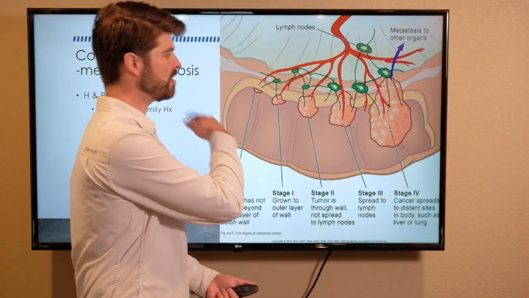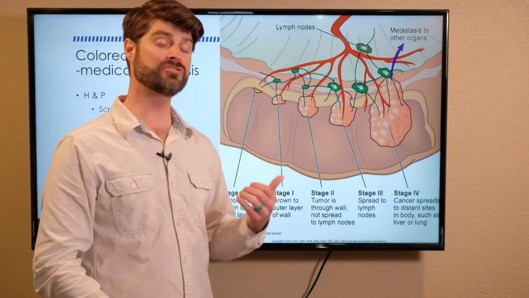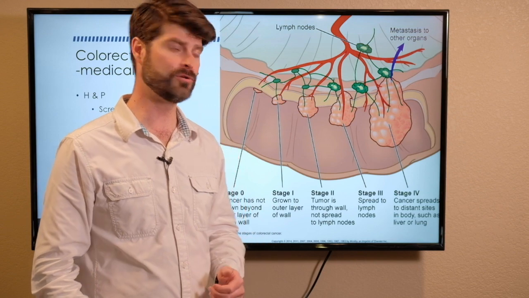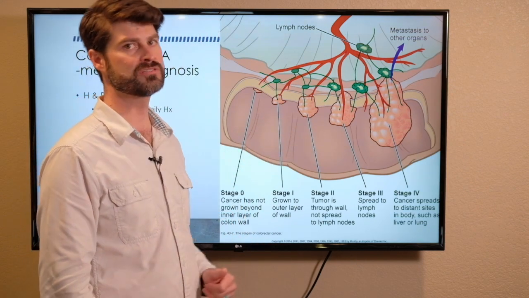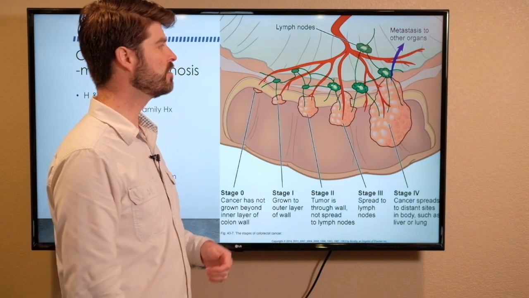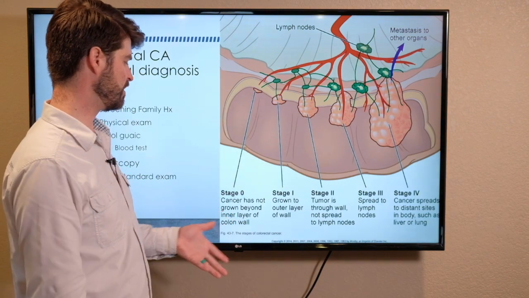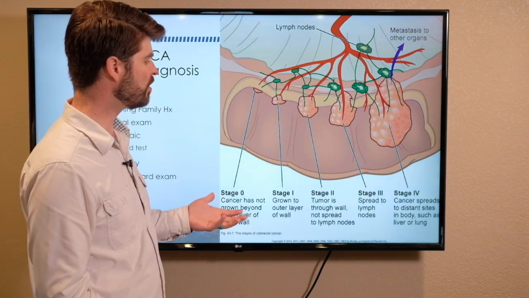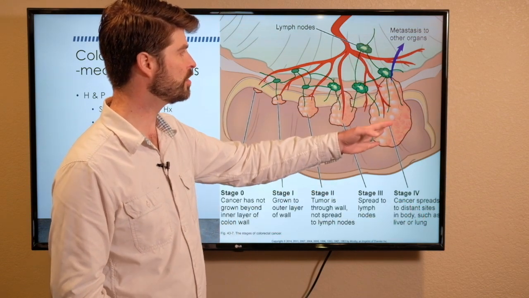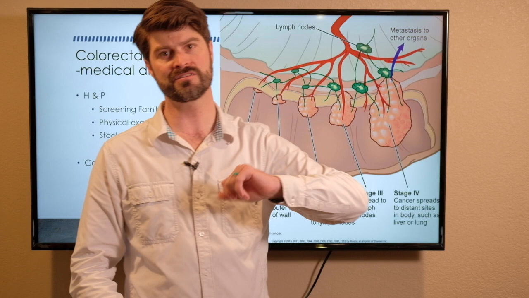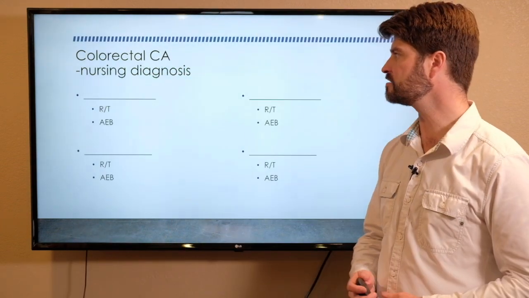So they're going to insert a camera into the colon, look for that invading tumor, and actually take a biopsy while they're doing their colonoscopy so that they can diagnose and stage the type of invading tumor that is present in the bowel. So stage 0 is kind of, there isn't really much cancer at all. Stage 4 being our most advanced, where we have a highly invasive tumor, but we also have metastasis to other organs that are not part of the GI system.